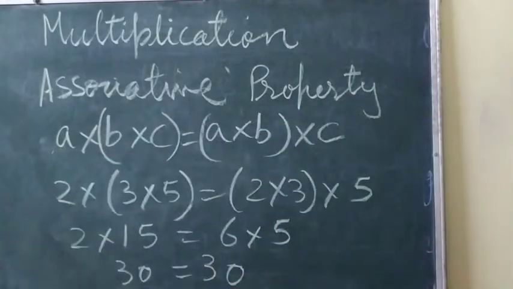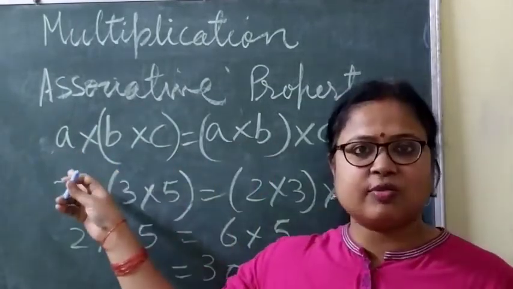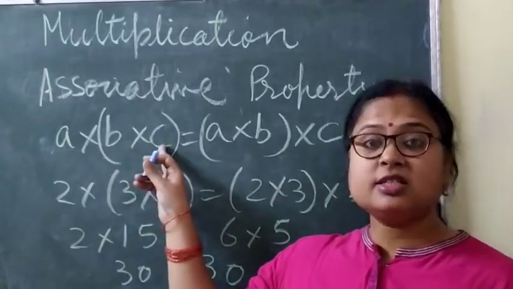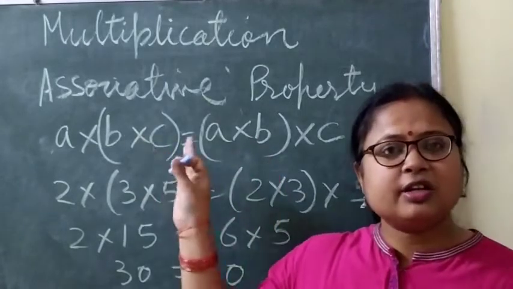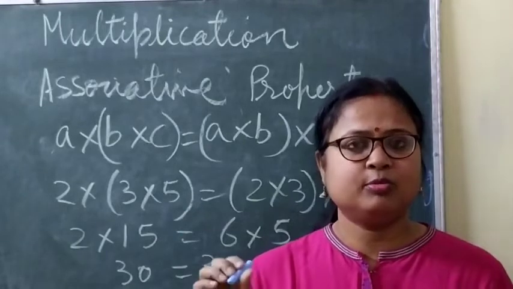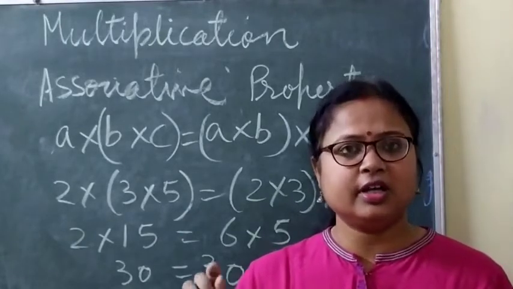Now it is the associative property. According to this property, if the numbers are arranged this way, like A into B into C, with B and C in the bracket, and here with A and B in the bracket, then also you get what? The same product. Clear? In multiplication you don't get a different answer.